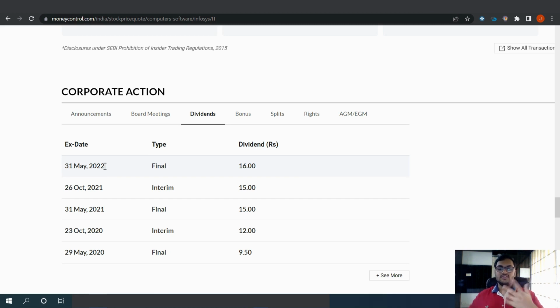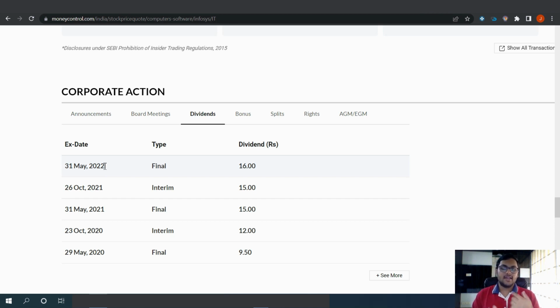Now, how does this dividend announcement affect the share price? So first of all, dividend usually affects the share price in a positive way, okay? Because see, we made 50 lakh rupees. That is the reason we are withdrawing 10 lakh rupees of profit, right? Instead of 50 lakh rupees of profit, what if this was a 10 lakh rupees of loss? What would we withdraw? Nothing, right? So first of all, the company declaring a dividend means the company is making good profits. So that's a positive sign. So the share price is affected positively.